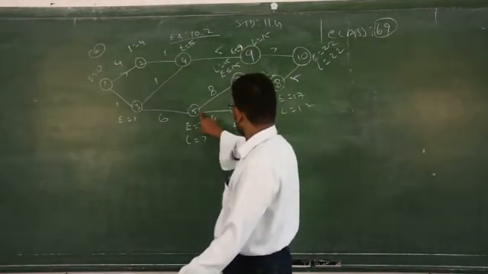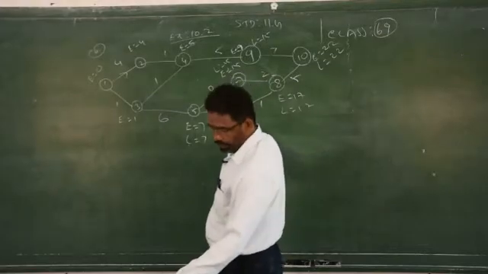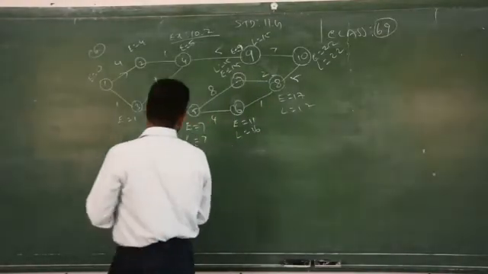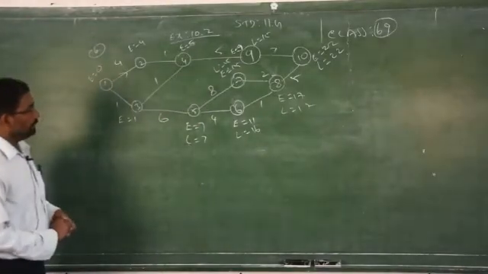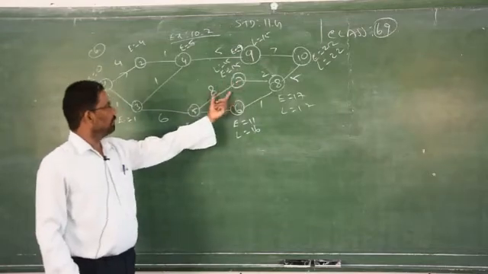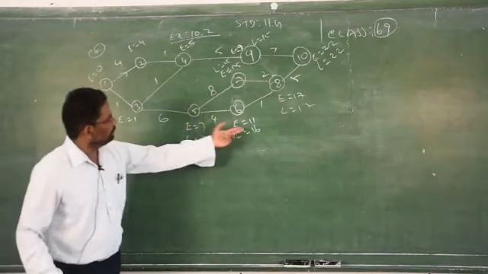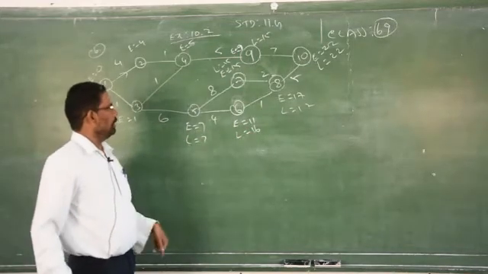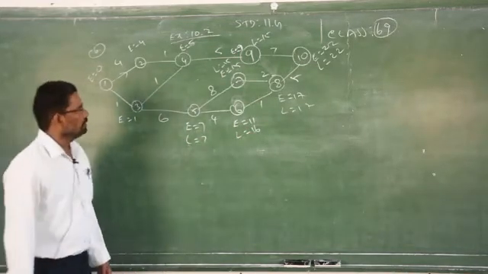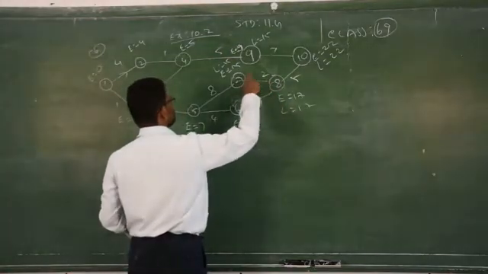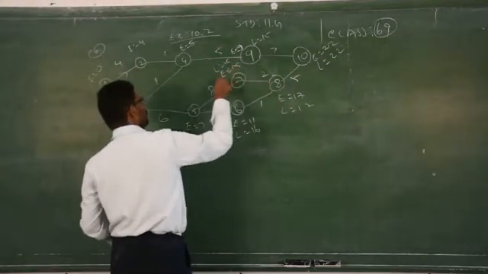So just subtract. As usual, 6 to 5, it is given 4. Subtract and write. Clear? So you have to be careful in finding that answer. Here, from the minimum only you have to start. Don't start from here. If you go for this one, 16 minus 4, it is coming 12. That is wrong. Clear? So where we got the 8? From 8 we have two possibilities. Out of these two possibilities, this is the minimum. From here only you have to start.